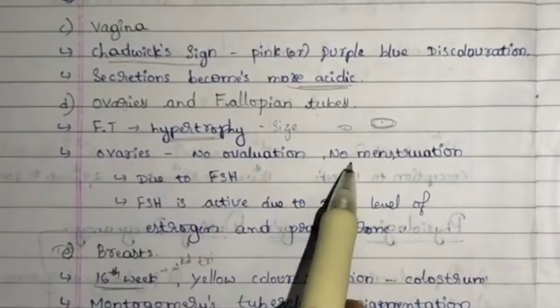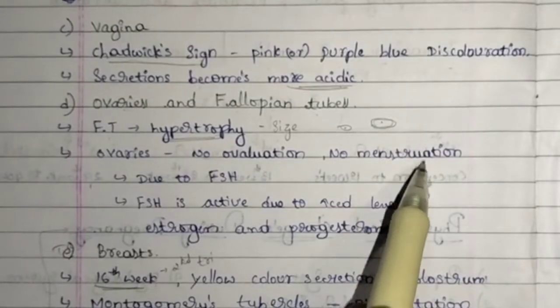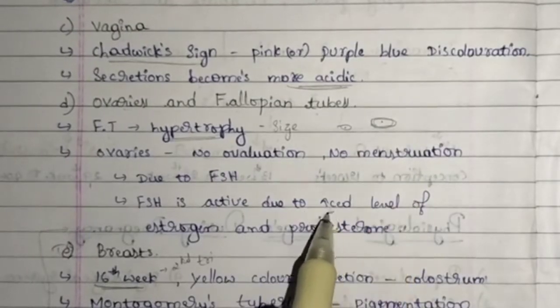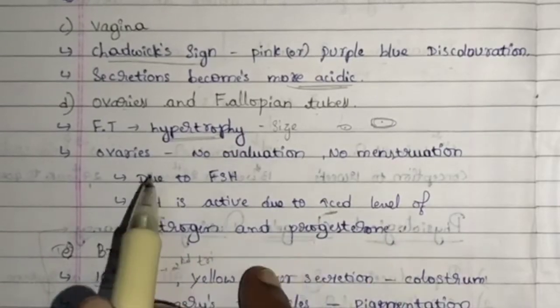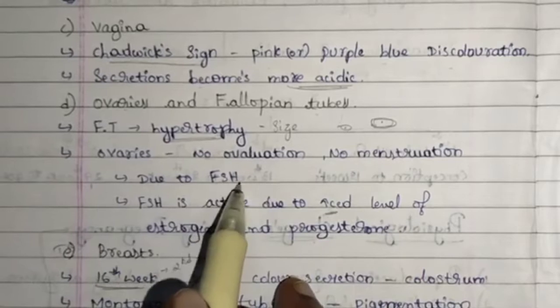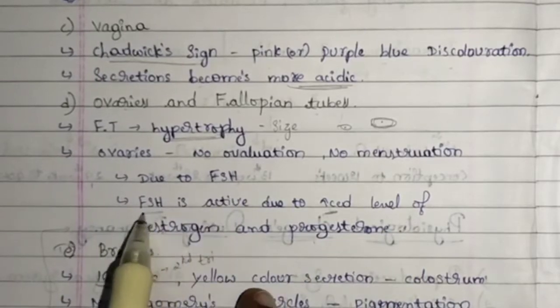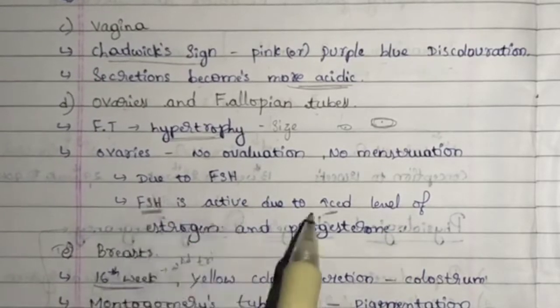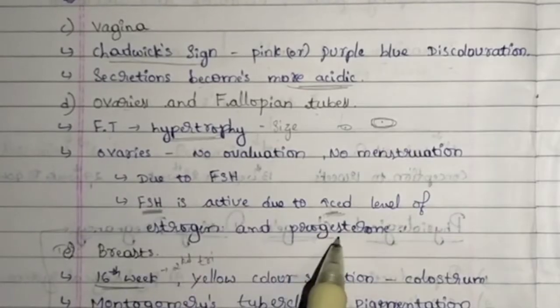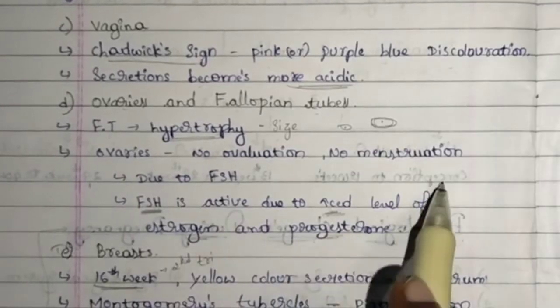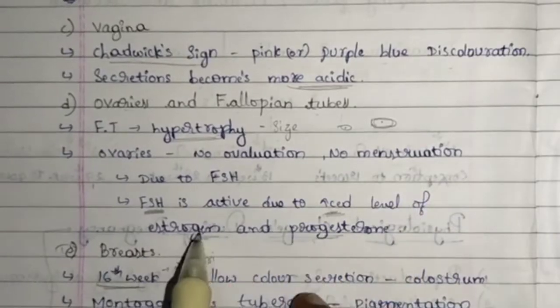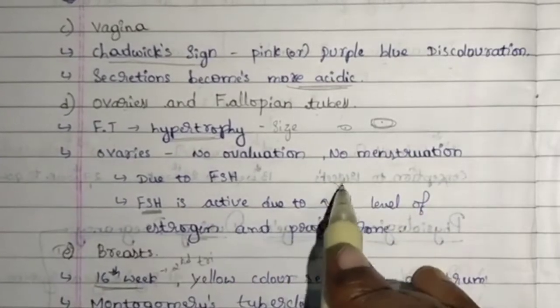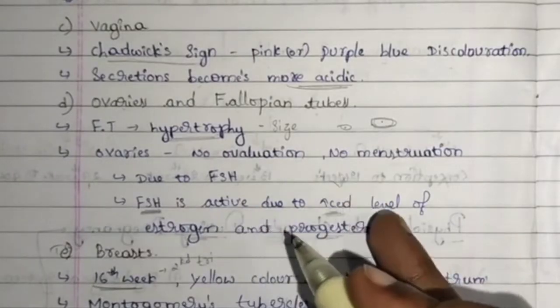And next, ovaries. There is no ovulation and no menstruation at the time of pregnancy. It is mainly because of the increased level of estrogen and progesterone, due to the FSH hormone being active. Because of this FSH hormone, there is an increase in estrogen and progesterone. If both hormones are at increased levels, menstruation doesn't occur. If suddenly the estrogen and progesterone levels fall, then menstruation occurs.